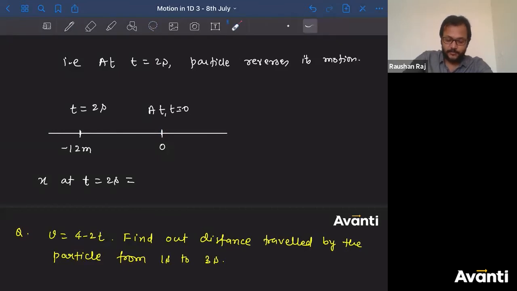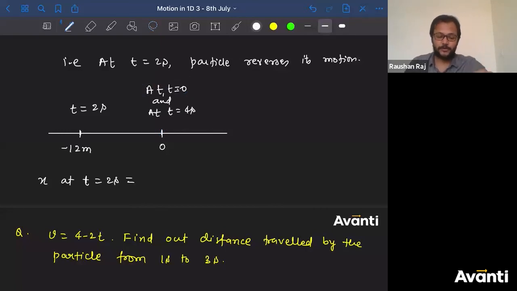So the particle will move from this point towards left, then at this point reverses its direction, and again comes back to this position. So this is at t is equal to 0 and at t is equal to 4 seconds. How is the motion going on?